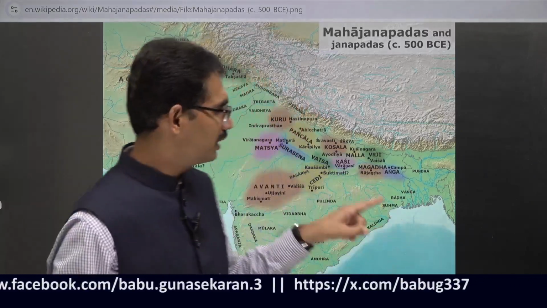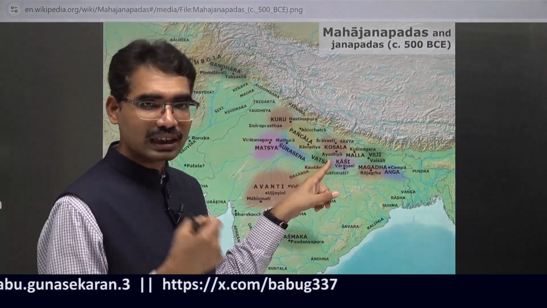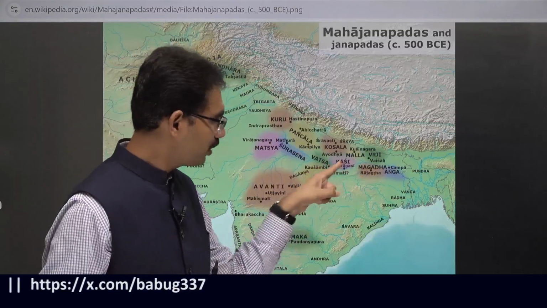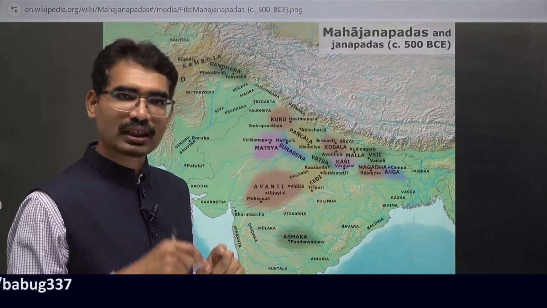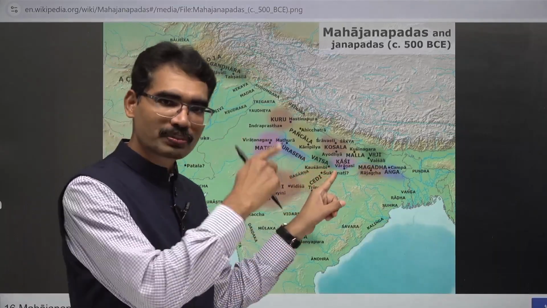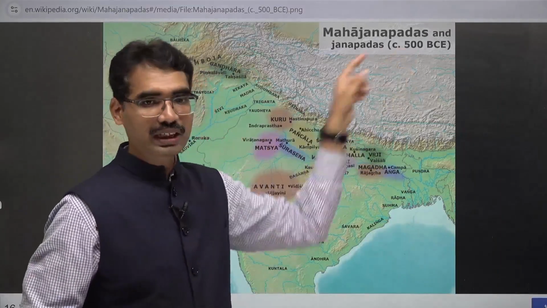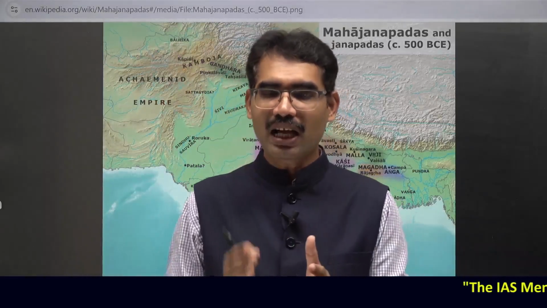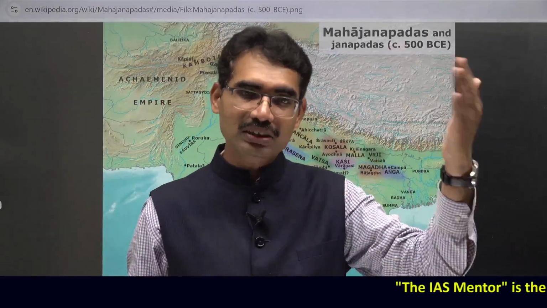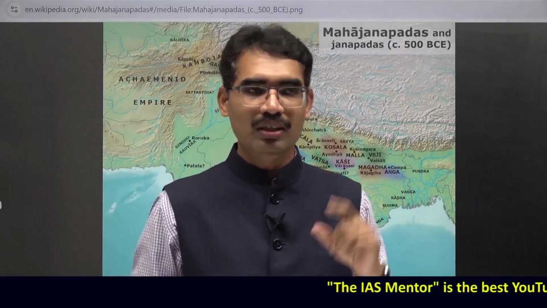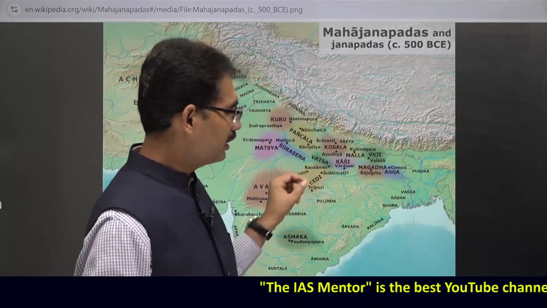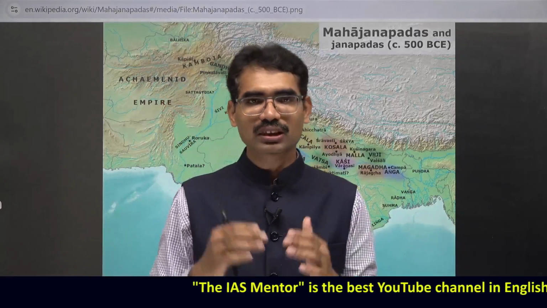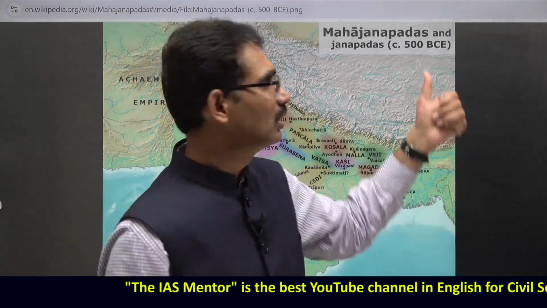But when it comes to this period, the uniqueness is that whatever names you are identifying here are the names called by those people who were living around this time period. That is the specialty from this time period onwards. We get the actual names by which Indians were calling themselves. That is why we have many sources to reconstruct the story that happened during this time period.